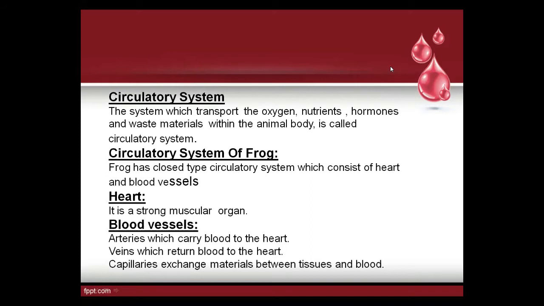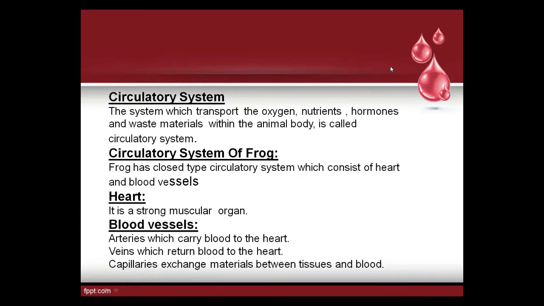And in closed type circulatory system, blood flows inside the blood vessels and does not come in direct contact with the tissues. Again, I'm repeating: in closed type circulatory system, blood flows inside the blood vessels and does not come in direct contact with the tissues. Good examples are vertebrates. You are vertebrates. Frog is a vertebrate. Blood flows through vessels.